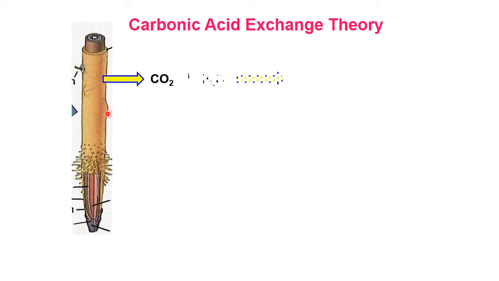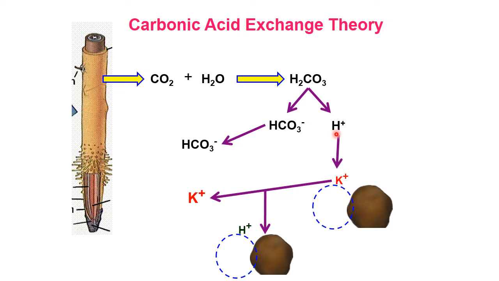Next, carbonic acid exchange theory. Under this theory, due to the respiration process, carbon dioxide is released from the root system, and this carbon dioxide combines with soil water to form carbonic acid. This carbonic acid splits into carbonate and proton. This proton is exchanged for potassium, which is K plus ion, like what we have seen in the previous theory. This potassium ion and carbonate combined reach the root system and are transported through the root. This is with regard to carbonic acid exchange theory.